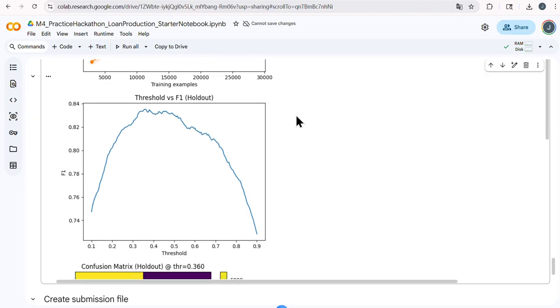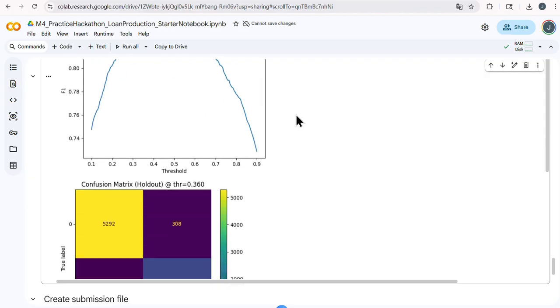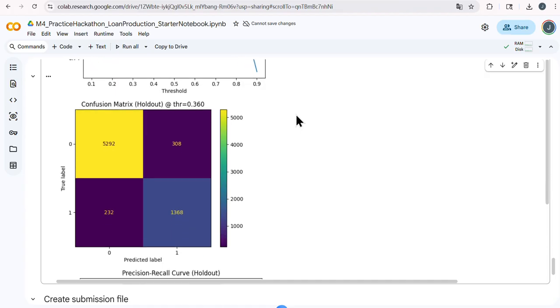Next, I evaluate the model's classification behavior using a confusion matrix at the tuned threshold of 0.36. On the holdout set, the confusion matrix shows 5,292 true negatives, 308 false positives, 232 false negatives, and 1,368 true positives.